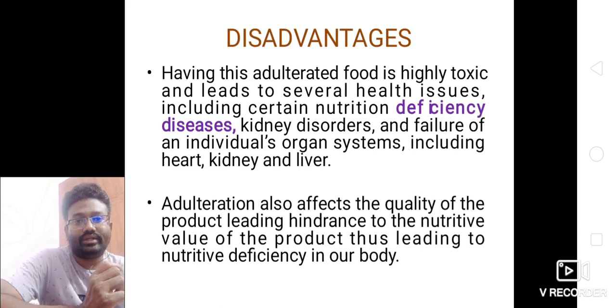So what are the disadvantages? Eating adulterated food is highly toxic and leads to several health issues, including certain nutrition deficiency diseases, kidney disorders, and failure of individual organ systems, including the heart, kidney, and liver. Adulteration also affects the quality of the product, hindering the nutritive value of the products, thus leading to nutritive deficiency in our body.